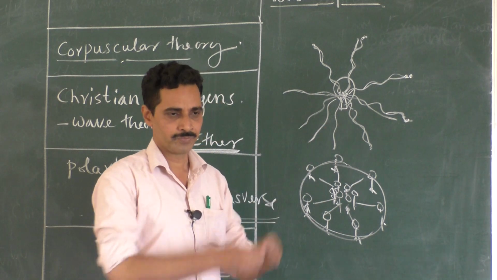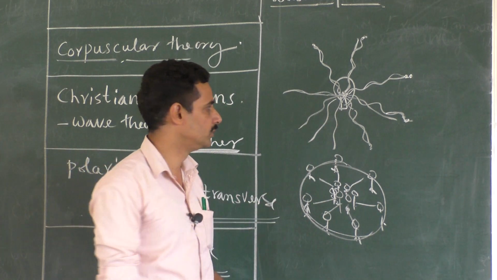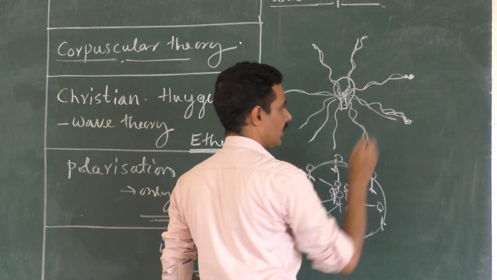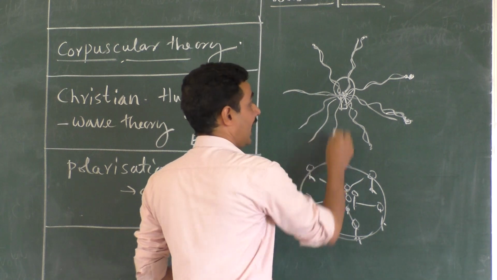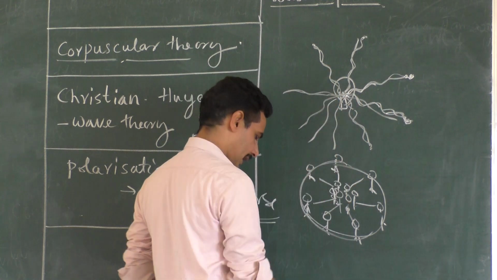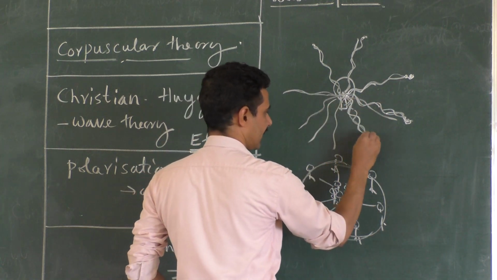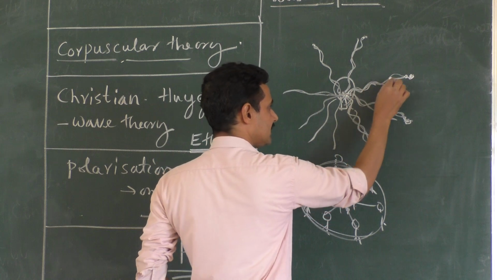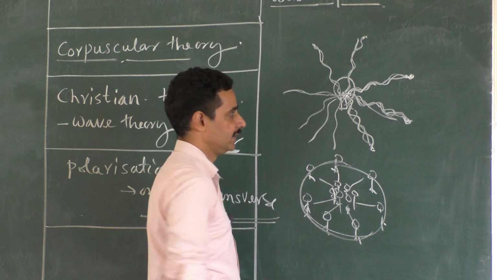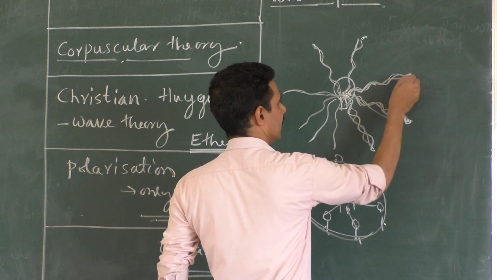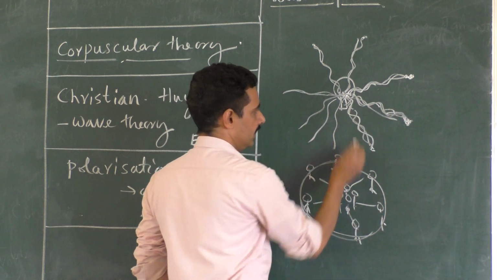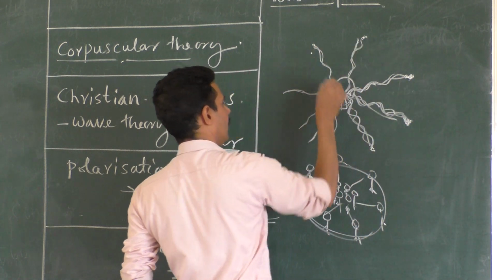Similarly, go to the waves now. The waves will form crest and trough and they will move. And if this has stopped in the fourth trough, this will also stop in the fourth trough, because as soon as this wave has started, this wave also has started at the same time, and this wave also. With what velocity this wave has traveled, this will also travel with the same velocity. Obviously, when this reaches here with the fourth trough, this will also reach here by the fourth trough. This distance, this distance, this distance, all are same.